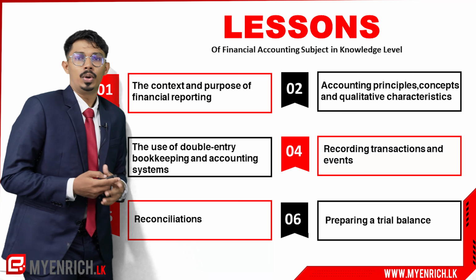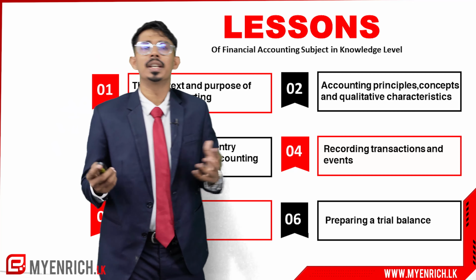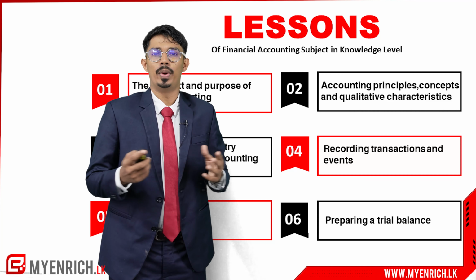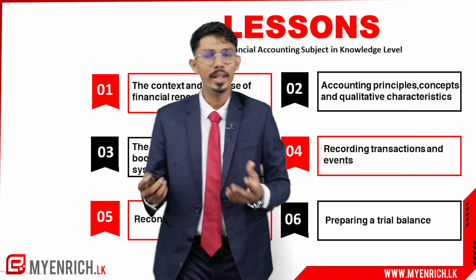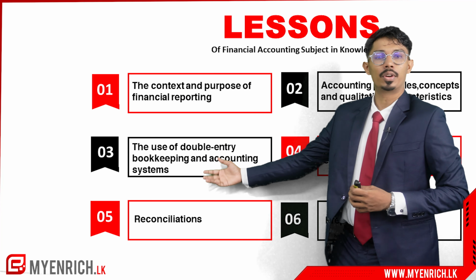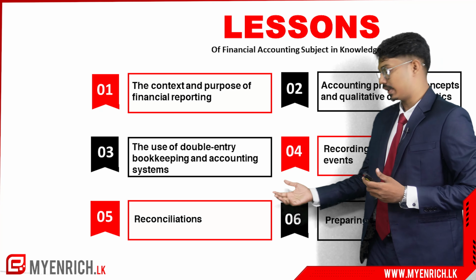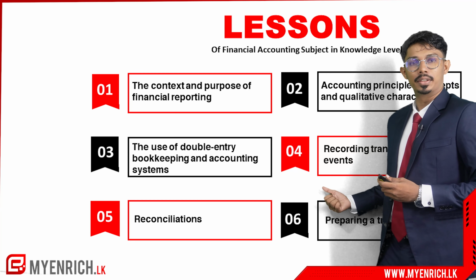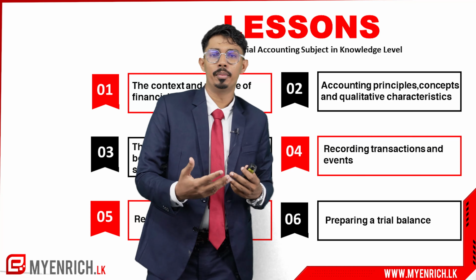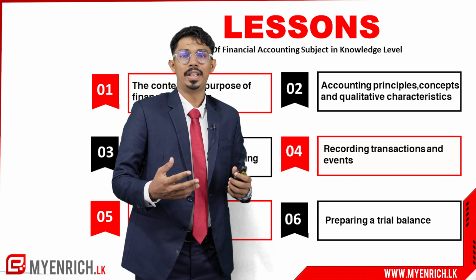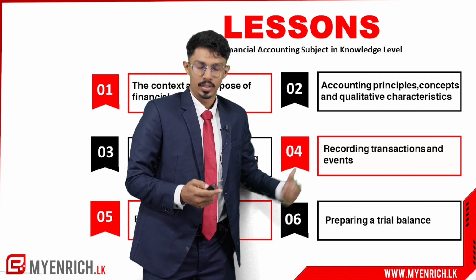Look at the 5th chapter, we have reconciliations. Reconciliations is simply corrections, right? So whenever 2 details do not match, we just find out the reasons why they don't match, and that's what we'll sort out in this. Finally, we have the 6th one in this particular slide, which is preparing a trial balance. So in accounting, we don't record everything, we don't give every information to the users. We only give a summary. This is basically the summary.